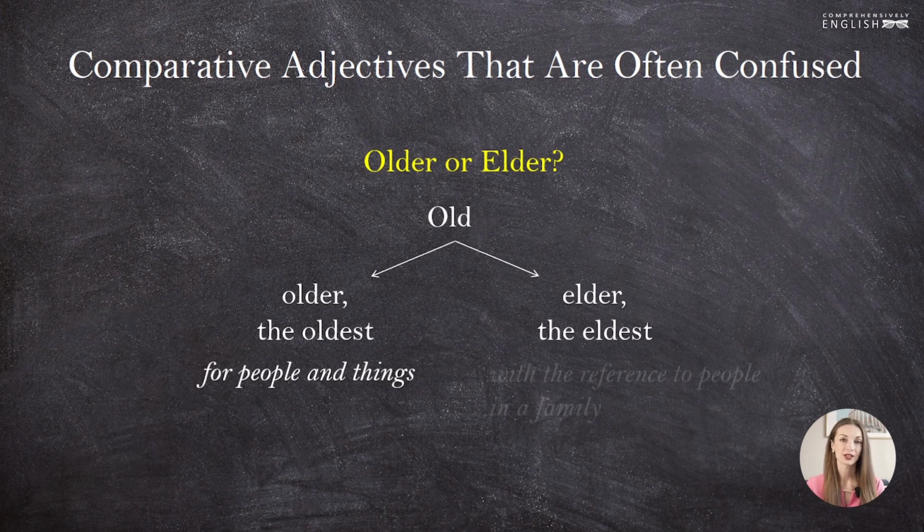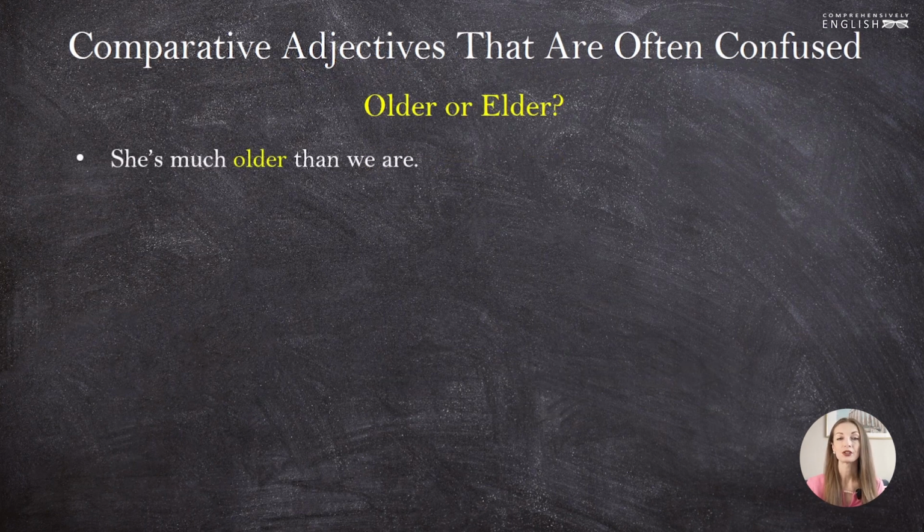Elder and the eldest are used to speak about people in one family, to say which of the sisters or the brothers or which family member lives longer on this earth. Apart from that, the word elder can be used as a noun to speak about an old person. Let's look at some examples with these comparative and superlative forms.